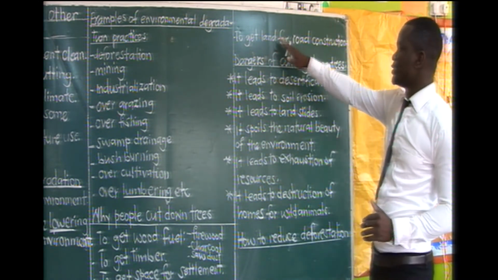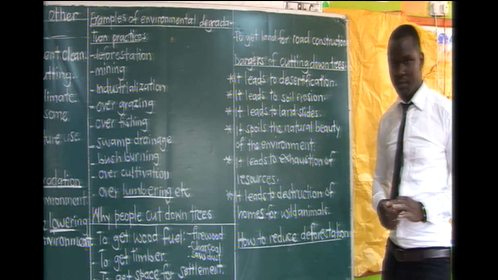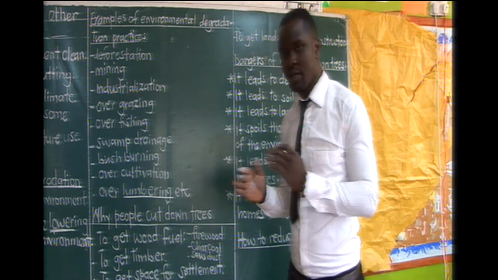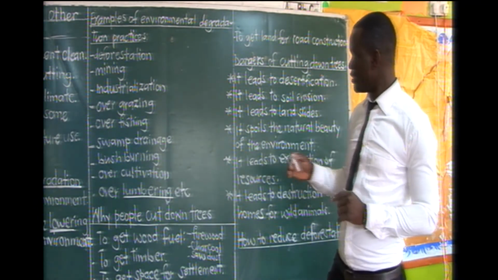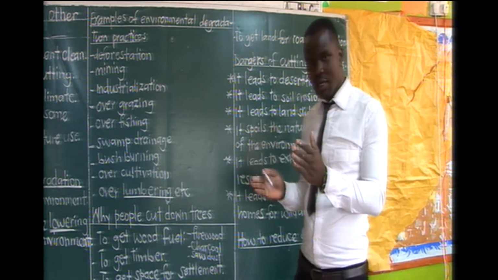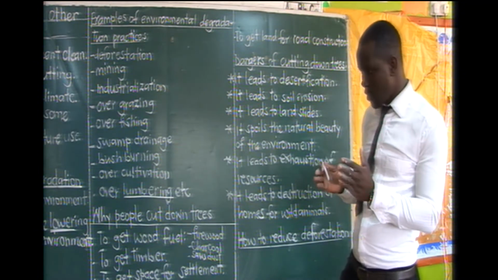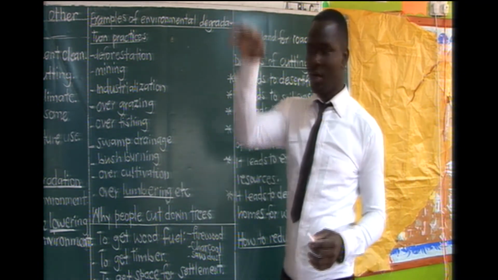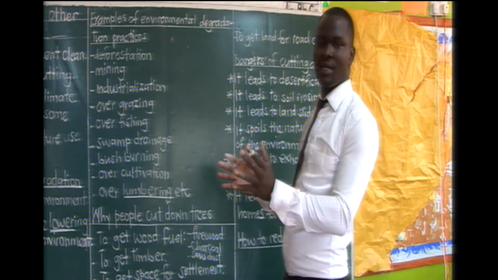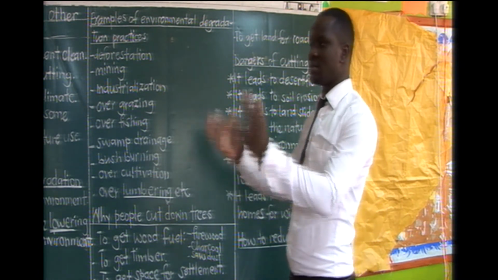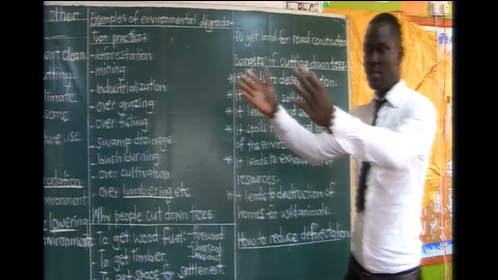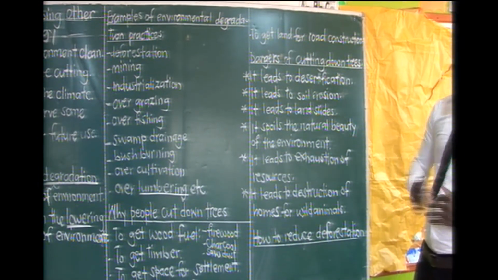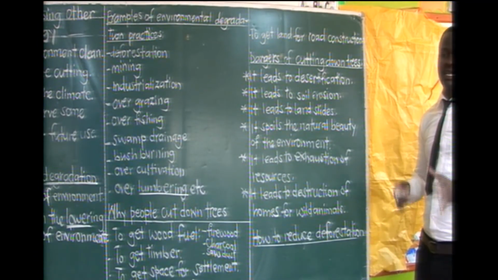Lastly, to get land for road construction. Like I was explaining earlier on, a road is to be put in an area. For example, there is a forest, and at the same time people have to put the road there. There is no way a road can be put on the forest. No. What happens, they will have to clear the forest, they cut the trees so that they get the space where that road is going to be put. So those are the reasons as to why people cut down trees.